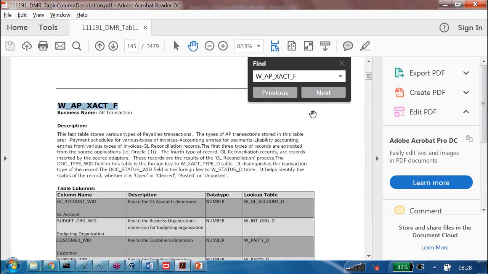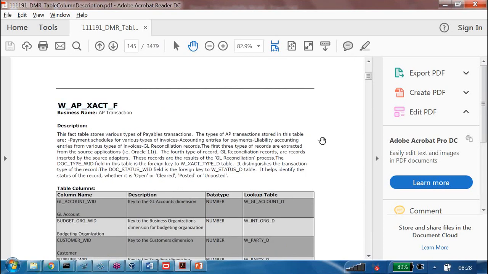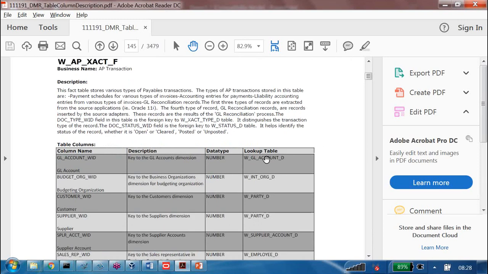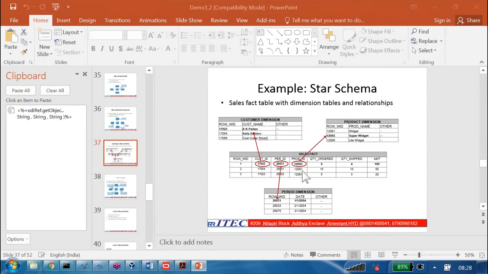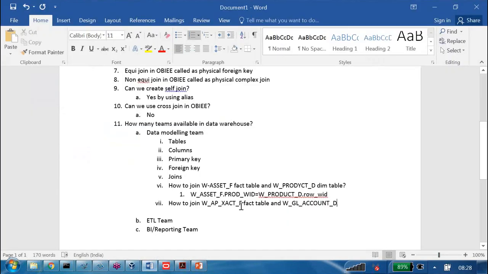Okay, we have the table here. Now let's see this table and what table I want to join. What is this? W_GL_ACCOUNT_D. Next, what is the join condition? Now tell me, what is the join condition?